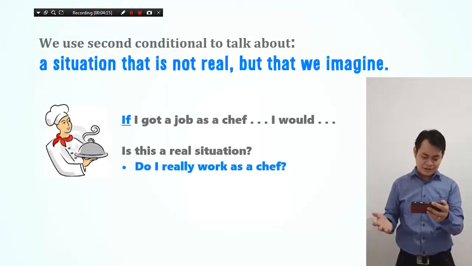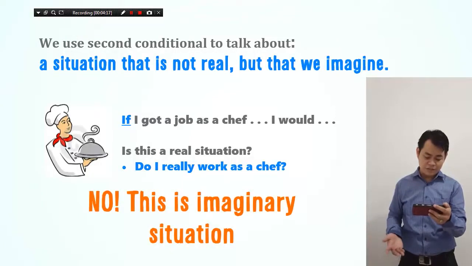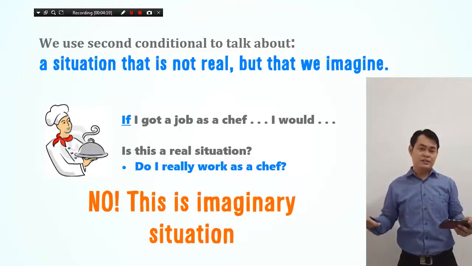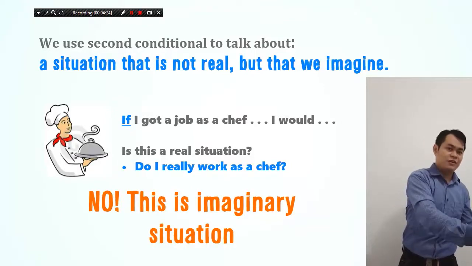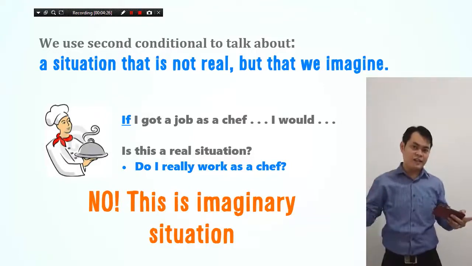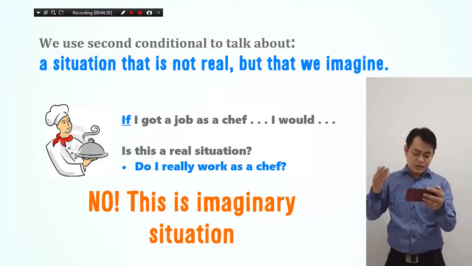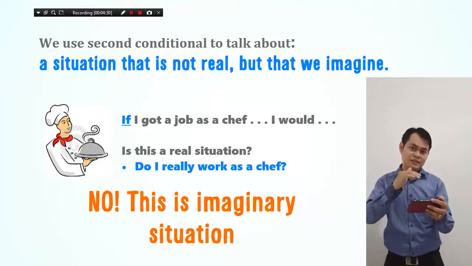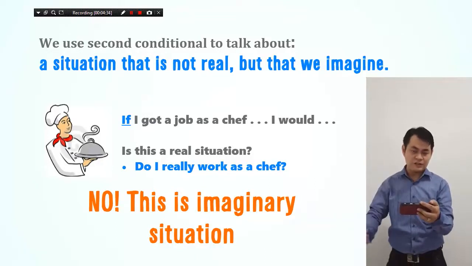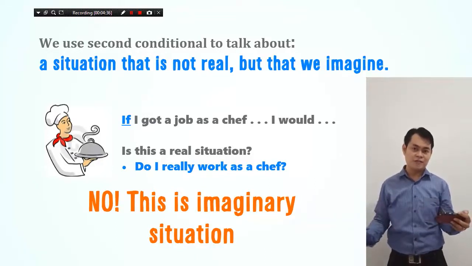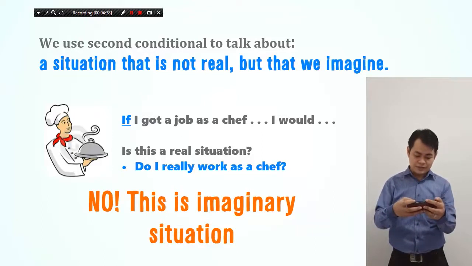He is not a chef, because this is an imaginary situation. He imagined that he becomes a chef in the future. So he says his imagination by using 'if I got.' In fact, he's not a chef. So that's the first sentence.